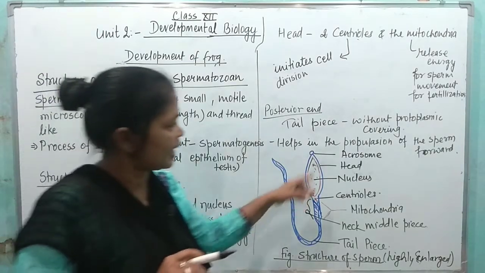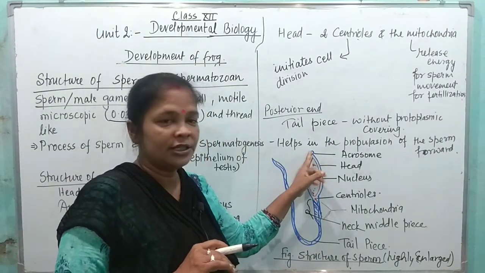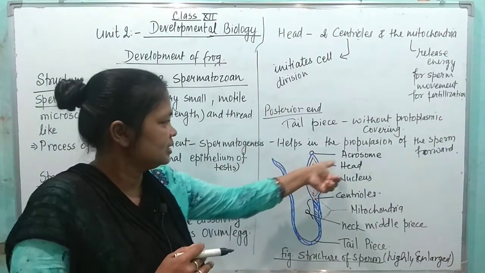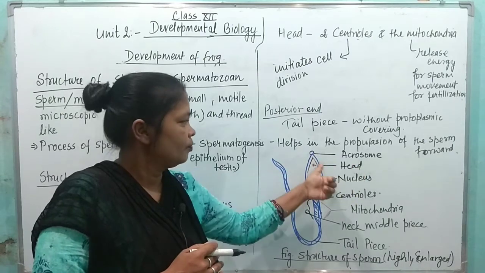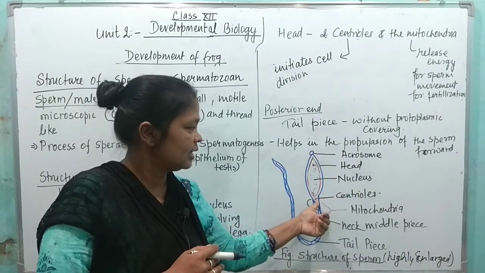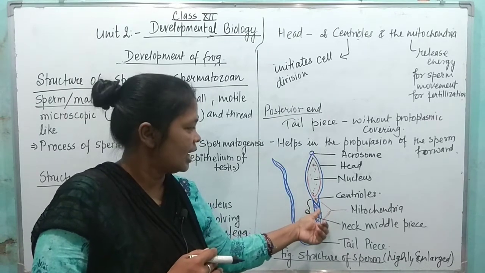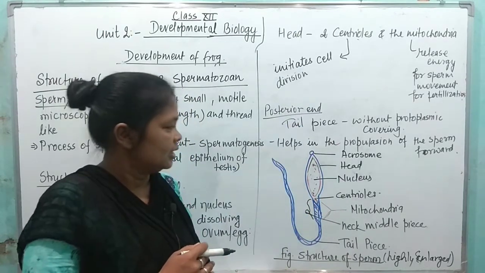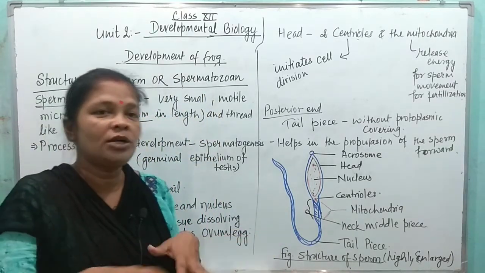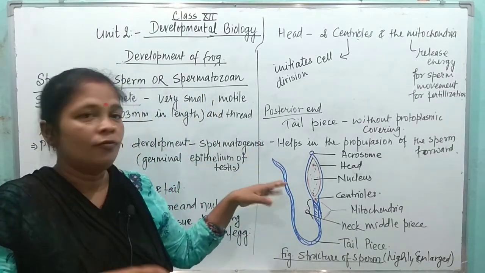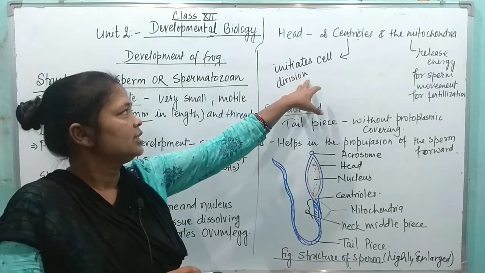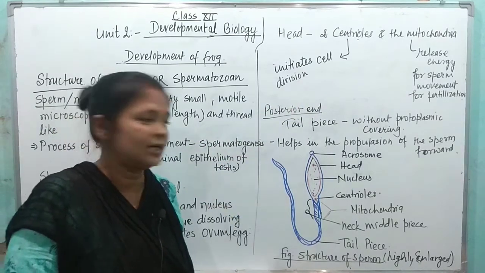This is the anterior cap. It is having the anterior means forward, that is acrosome. This one is the head portion, and here this is the nucleus. It is having two centrioles and the mitochondria. This mitochondria release the energy for the movement of the sperm to get fertilized with the ova. And two centrioles, these centrioles initiate the cell division.